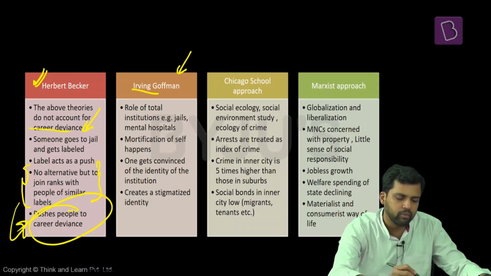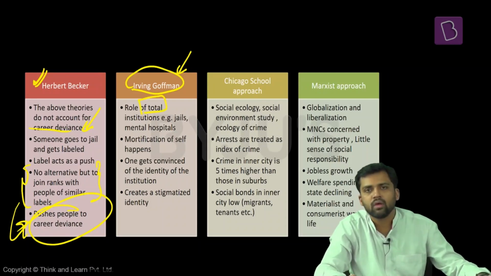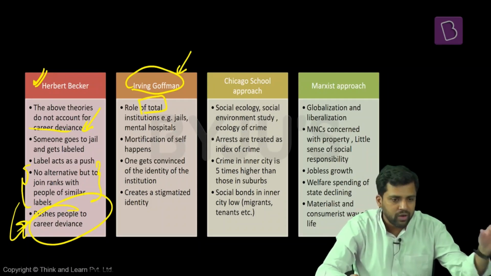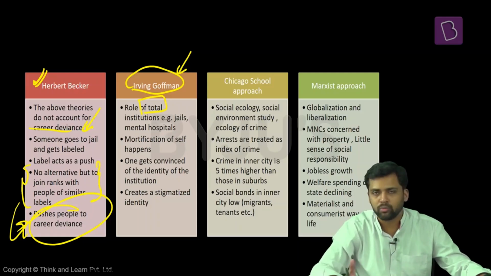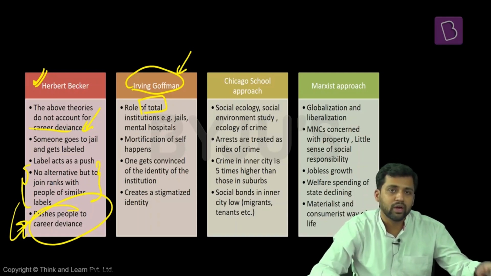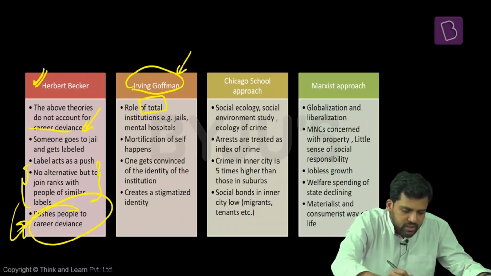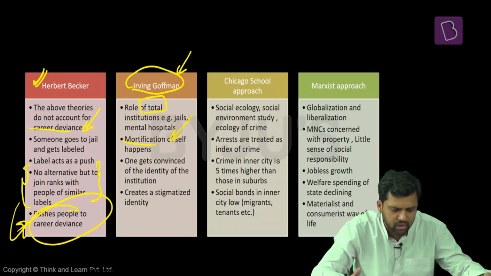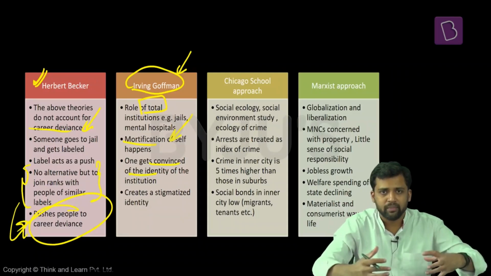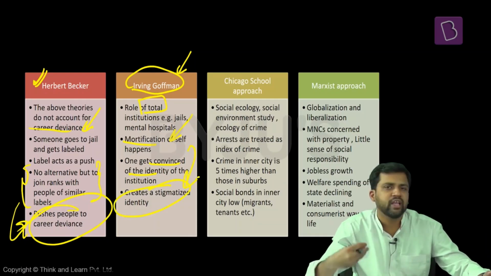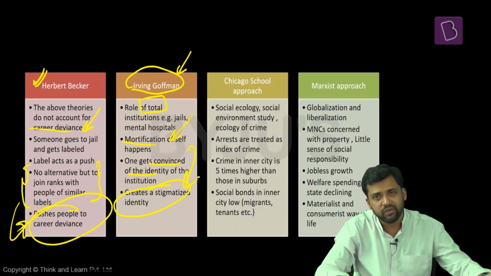Now, another theory given by Erving Goffman talks about the role of certain institutions, the total institutions. Institutions like jails, institutions like mental hospitals. These institutions lead to the decay of an individual's identity. When one individual enters these institutions, they have to give up their normal life. They cannot wear their regular clothes. They have to behave in a particular manner. The kind of food they are served, for that also they have to follow rules and regulations. Everything is regulated. All these things lead to modification of self. Their self dies in this process. They get convinced that their identity is linked to this institution. Because of all these things, they have a very stigmatized identity and a very stigmatized experience. And again, this can lead to deviant behavior.